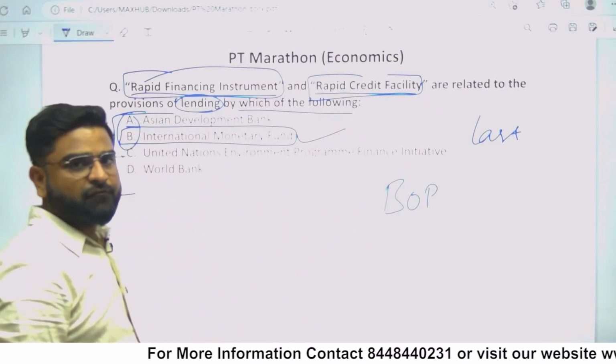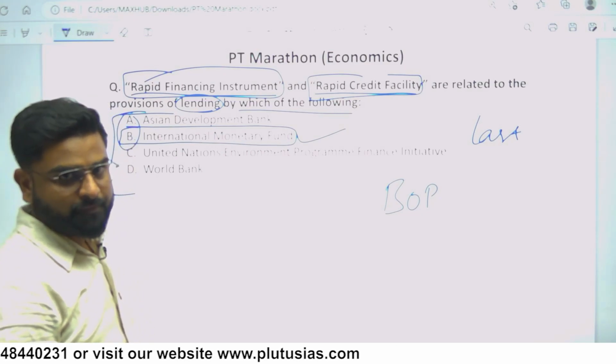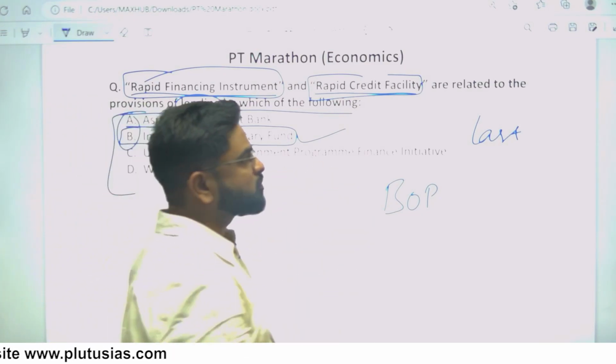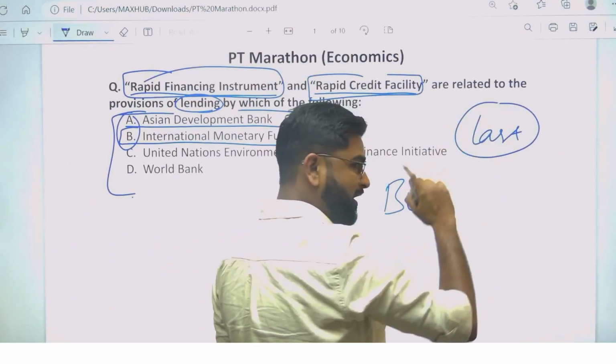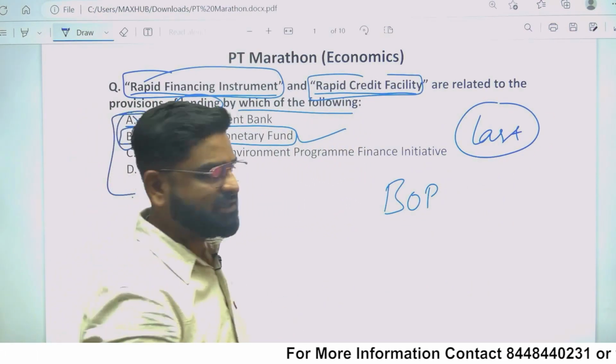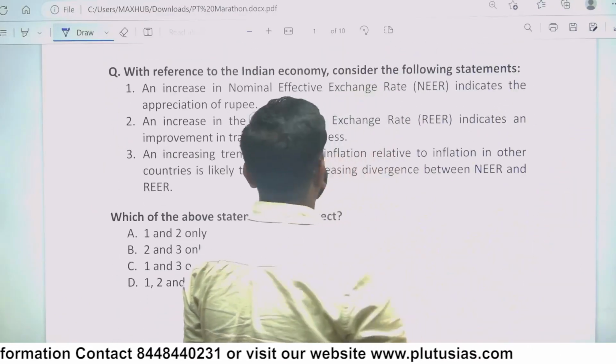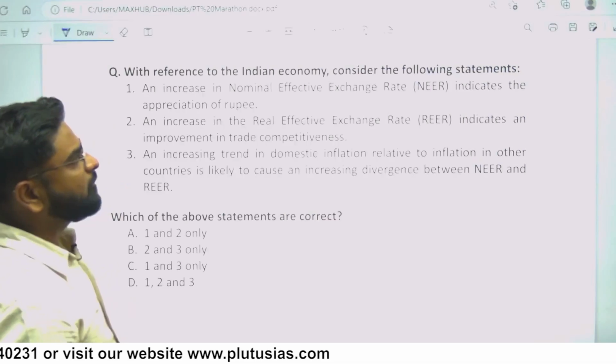So this is a kind of factual question which you know or don't know. There is no guesswork here. So I would suggest attempt this question in the last. If you don't know the answer, then attempt in the last when no options are left. Otherwise you can attempt easily. Okay? With that, let's move to the second question. With reference to Indian economy, consider the following statement.